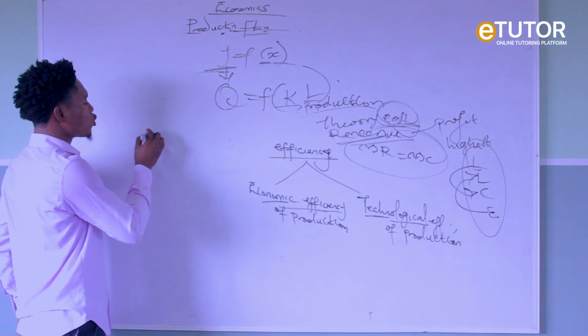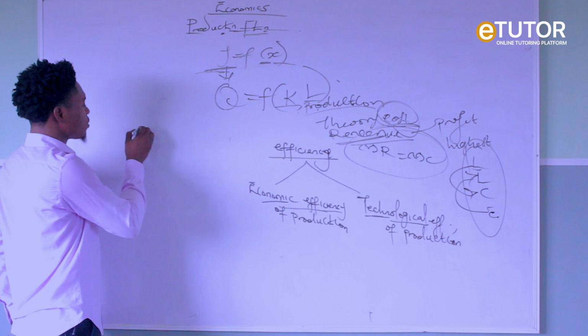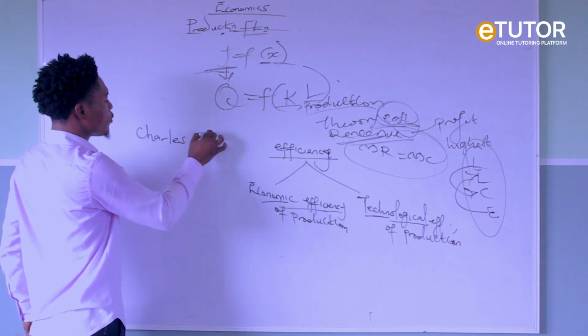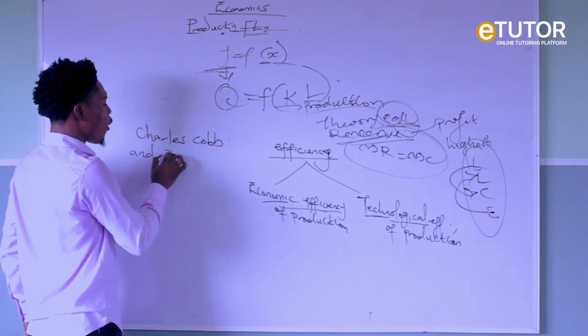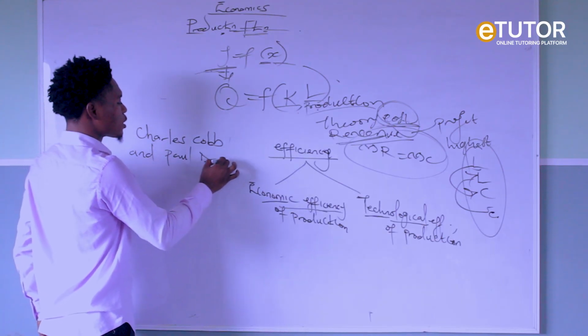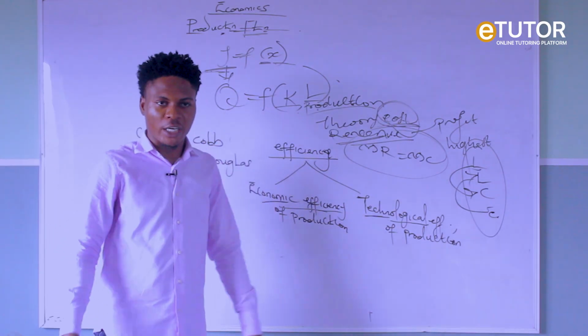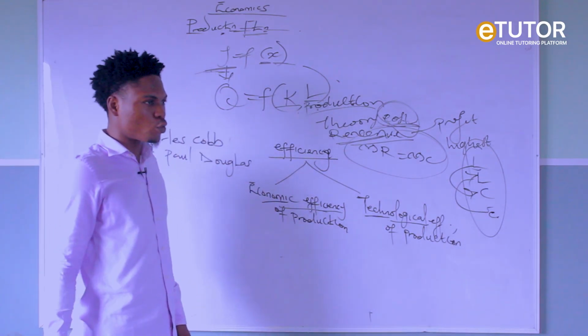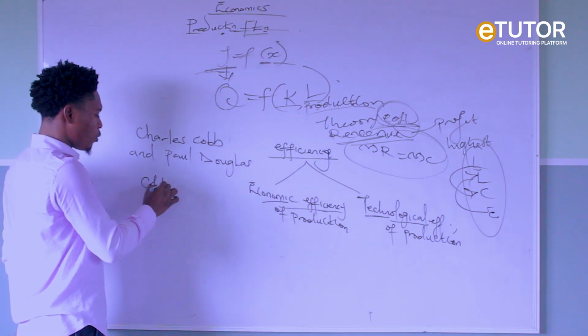The Cobb-Douglas function was introduced by a man named Charles Cobb and another man named Paul Douglas. So Charles Cobb and Paul Douglas joined their brains together and brought out a function which is called the